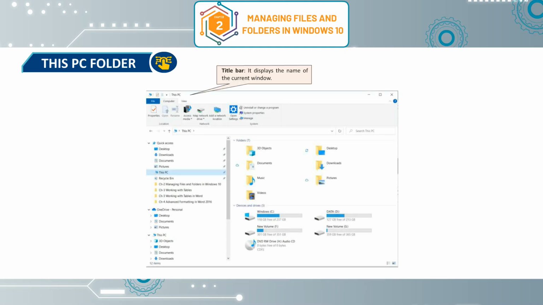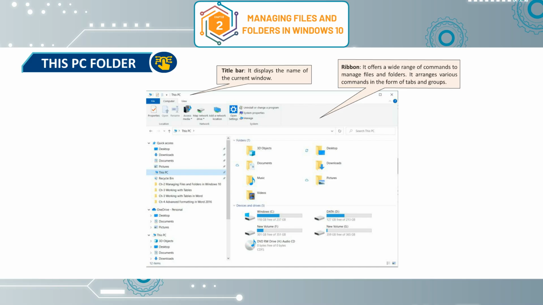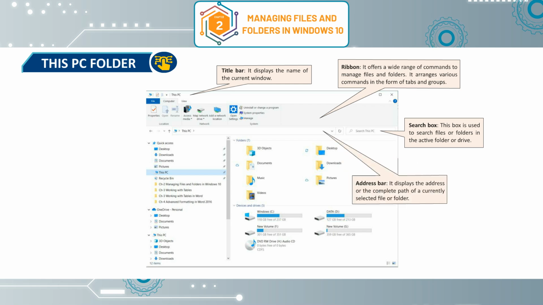Title bar: it displays the name of the current window. Ribbon: it offers a wide range of commands to manage files and folders. It arranges various commands in the form of tabs and groups. Search box: this box is used to search files or folders in the active folder or drive. Address bar: it displays the address or the complete path of a currently selected file or folder.